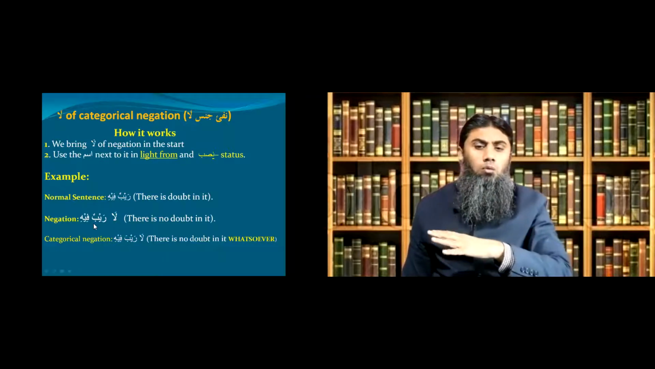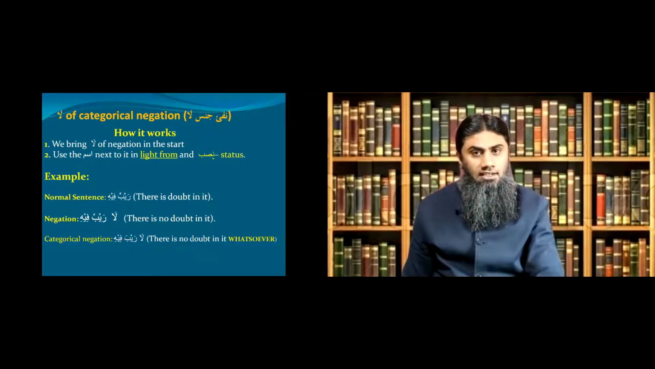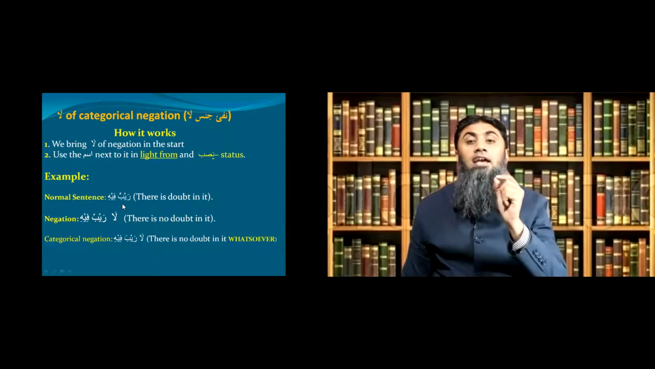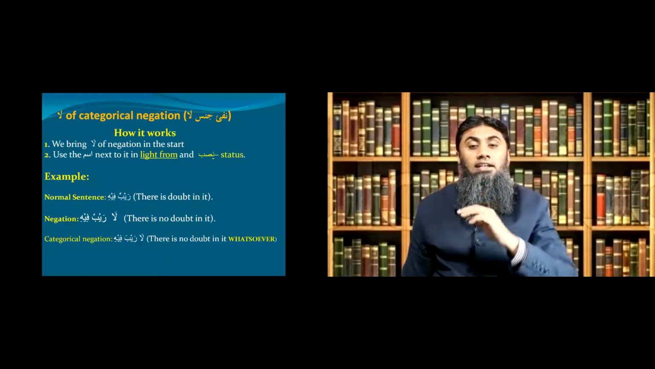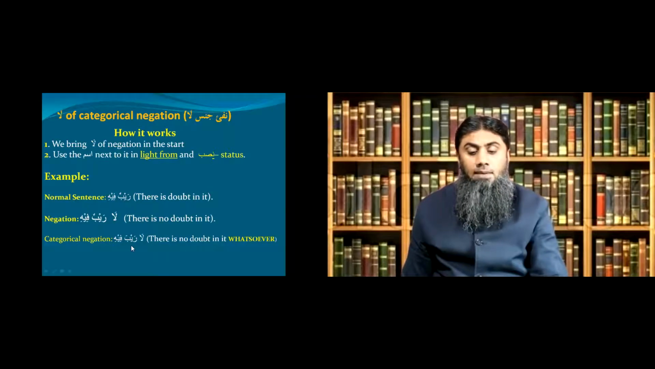Now, if you want to make it a highly emphatic kind of negation in the Arabic language, let's see what you do as we learn here. You still put la in the start. And after that, raibun, it is heavy, it has a noon sound. You make it light. And secondly, make it nasab. So raibun has become raiba. Tanween has gone and you got fatha.